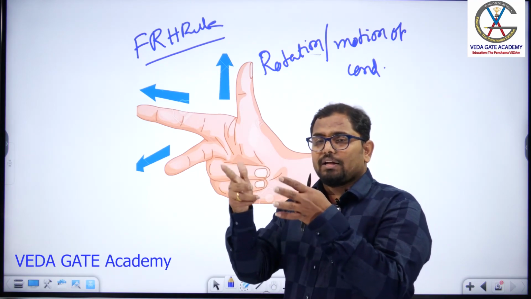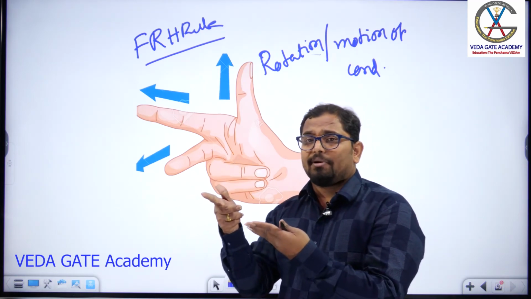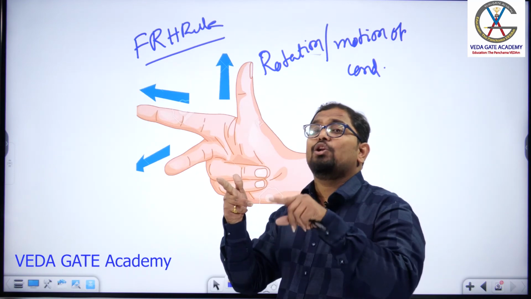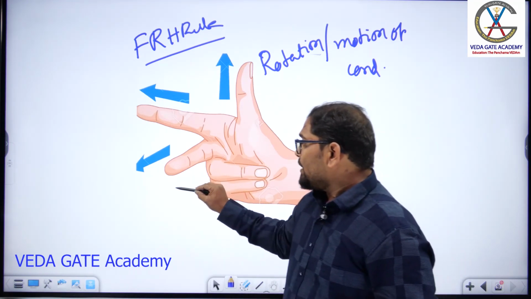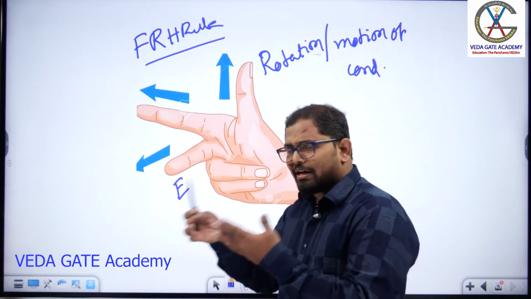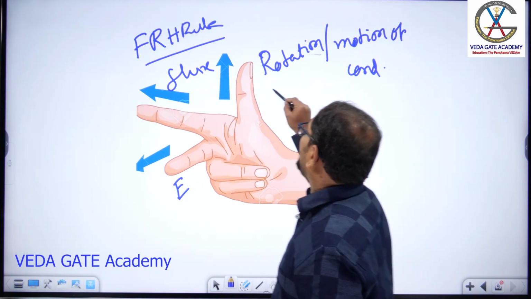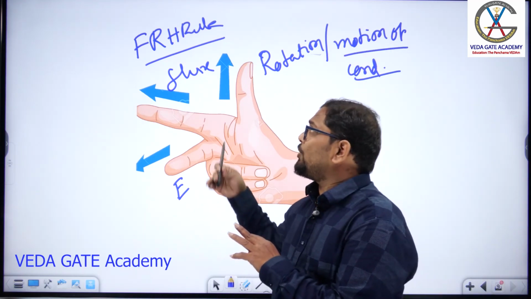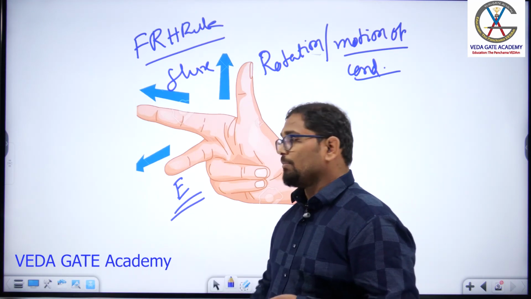In any textbook they will specify the direction of induced EMF, but that is the direction of induced current we have to talk about. So this is the direction of your induced EMF generally we can call, this one is the flux, and the thumb indicates the motion of the conductor. So by using Fleming's right hand rule, we get the direction of induced EMF.